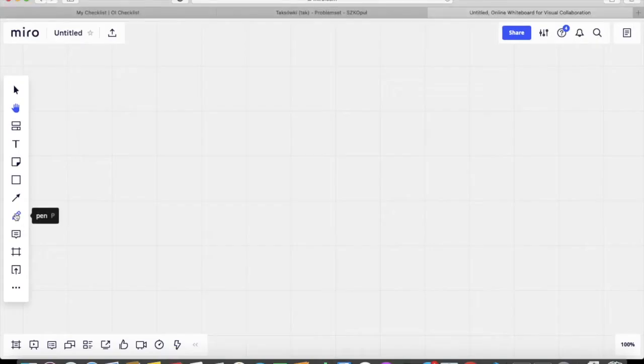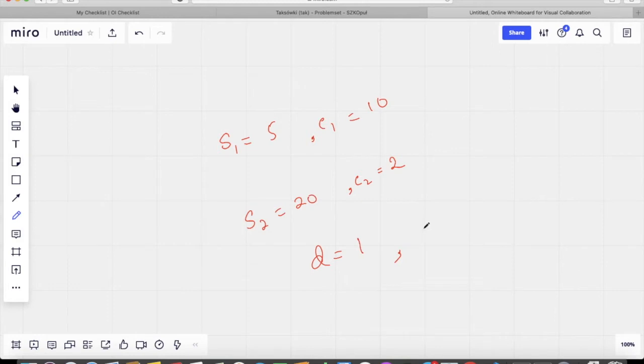Just a quick example. Let's say S1 was equal to 5 and C1 was equal to 10, and S2 was equal to 20 and C2 was equal to 2. Then at D equal to 1, the total price we pay for company 1 is 5 plus 10 into 1 equal to 15, and for company 2 it becomes 20 plus 2 into 1 equal to 22.